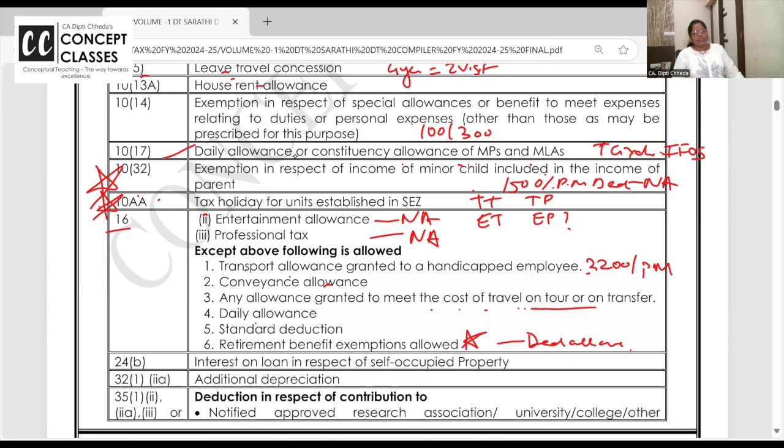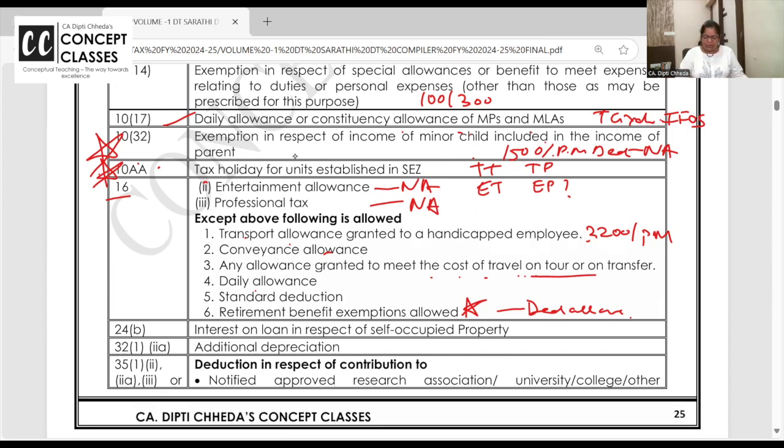Still, transport allowance to handicapped is allowed in both regimes. Conveyance daily allowance is allowed. Any allowance which is granted for travel of the employees is allowed. Standard deduction is allowed. And retirement benefit exemptions, 20 lakhs, 5 lakhs, that is allowed.